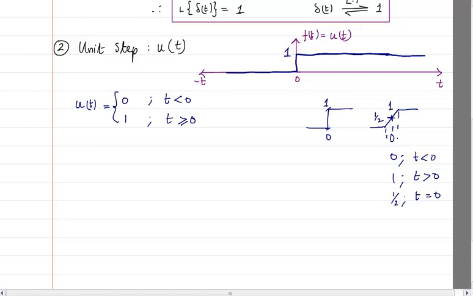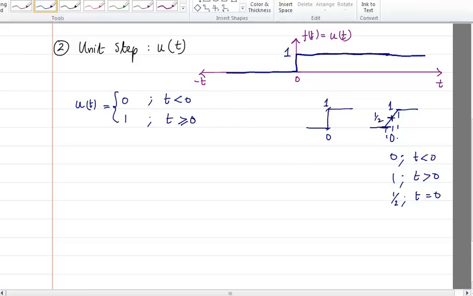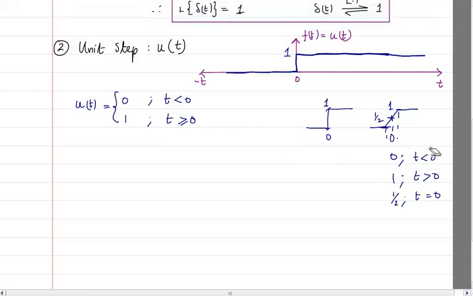This level is 0, this is 1, so it might have climbed halfway, and that's why it will be written like half. But for our sake we will always consider that for t greater than or equal to 0 we will have the value as 1. So don't get it confused. In certain textbooks it may be used like that, it does not matter.